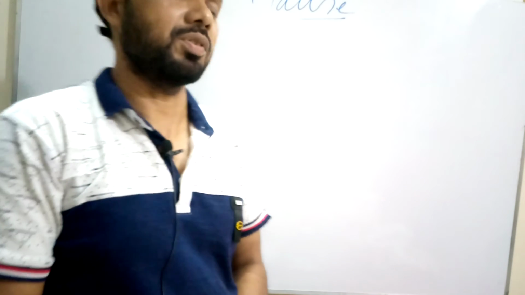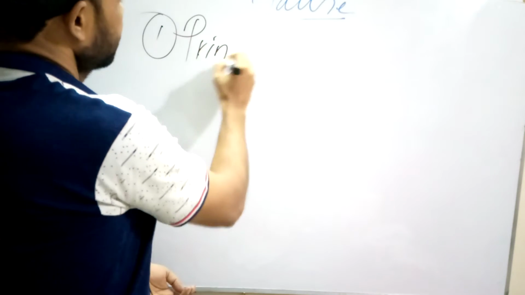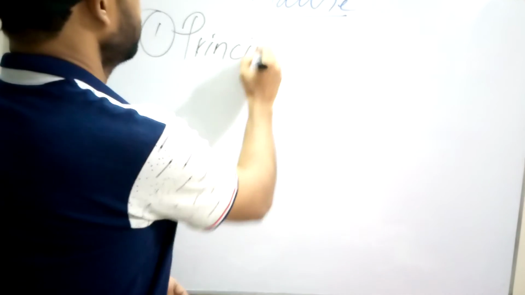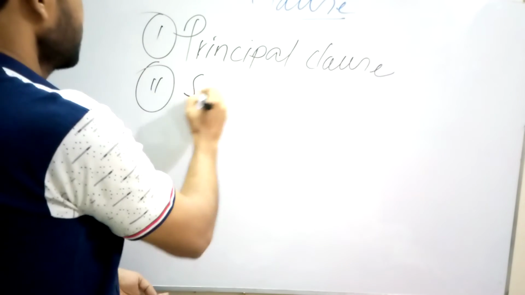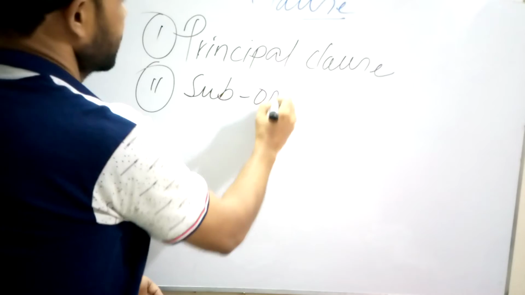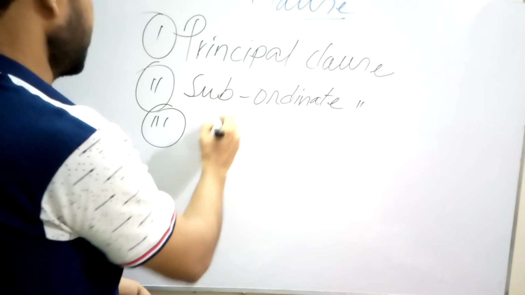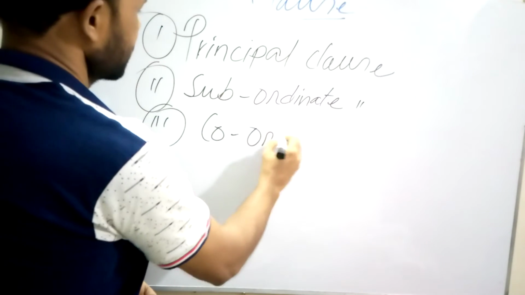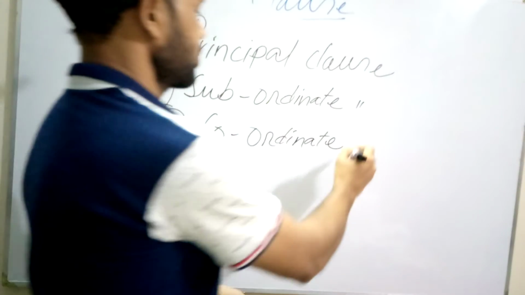There are three types of clauses. Number one, principal clause. Number two, subordinate clause. Number three, coordinate clause.